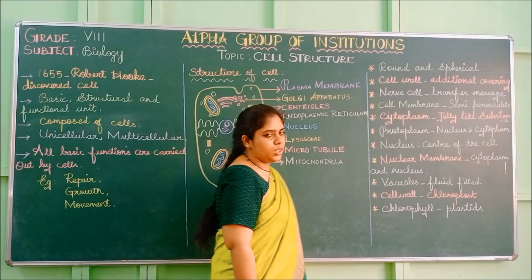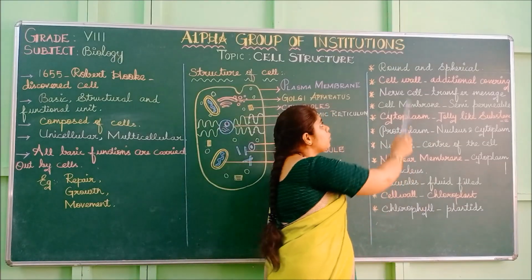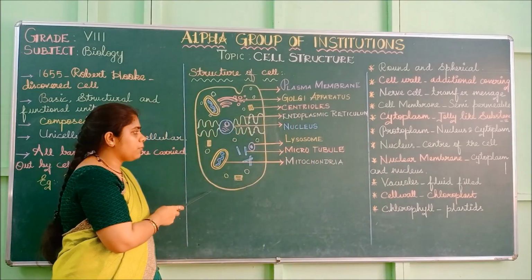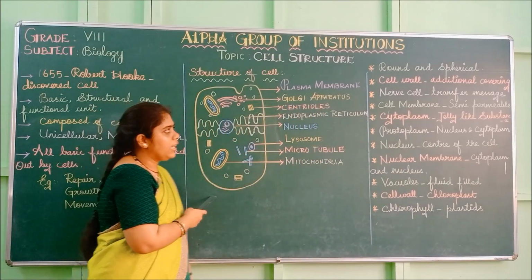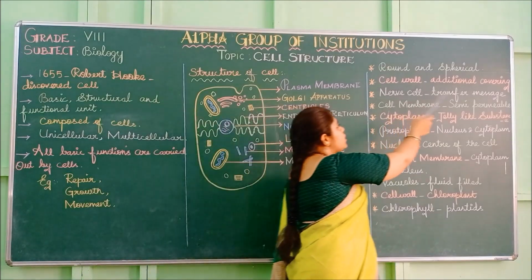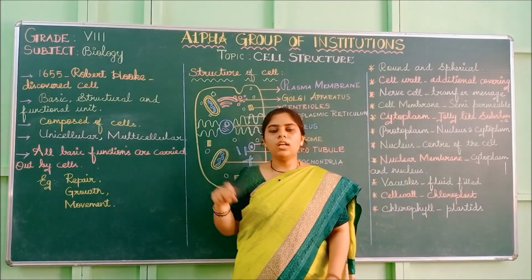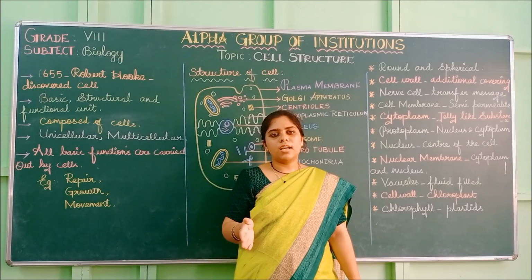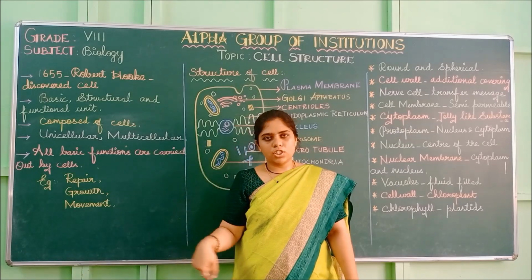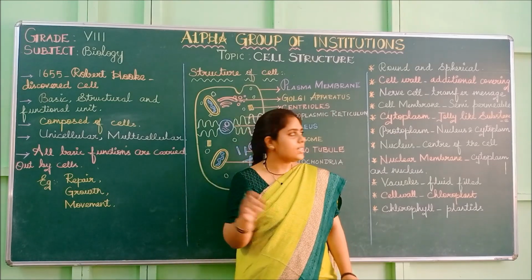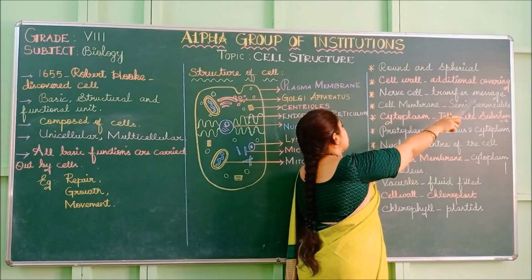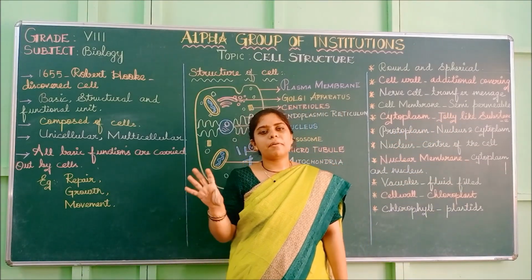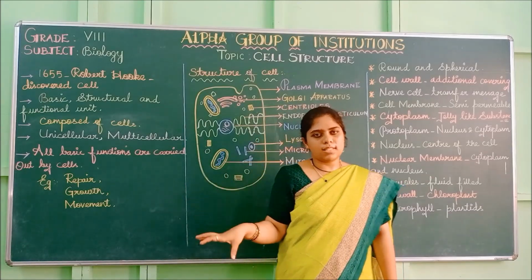Then we will move on to the organelles of the cell. First, the cell is round and spherical. The shape denotes the shape of the cell. The cell wall is an additional covering. Here we do not have a cell wall; in the plant cell, it is an additional covering. So apart from the cell membrane, it is an extra covering for the cell. Then the nerve cell transfers messages. Here, nerve cell means the Golgi apparatus. The Golgi apparatus only transfers messages.